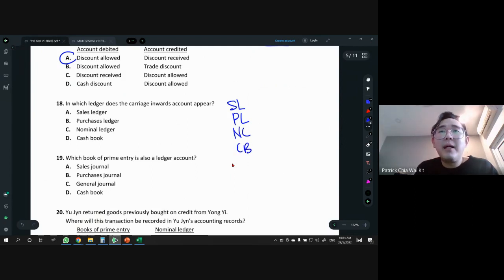All right? So SL is actually all our customer accounts, there's no sales account inside. Remember, no sales in there. A ledger is a book that has a lot of T accounts in there. You don't just buy one book for one T account. So therefore, this is all our trade receivable. PL, purchase ledger. SL is sales ledger, purchase ledger, PL. This is all our trade payable. And CB is our cash and bank.